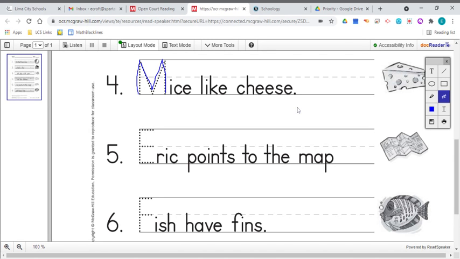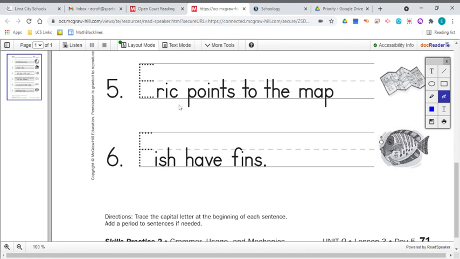Now, they did include a period at the end. Do you think that's the right end mark? Yeah, probably so, because you probably wouldn't say that with that much feeling or excitement, and it's definitely telling you something. It's telling you what mice like. Mice like cheese, period.